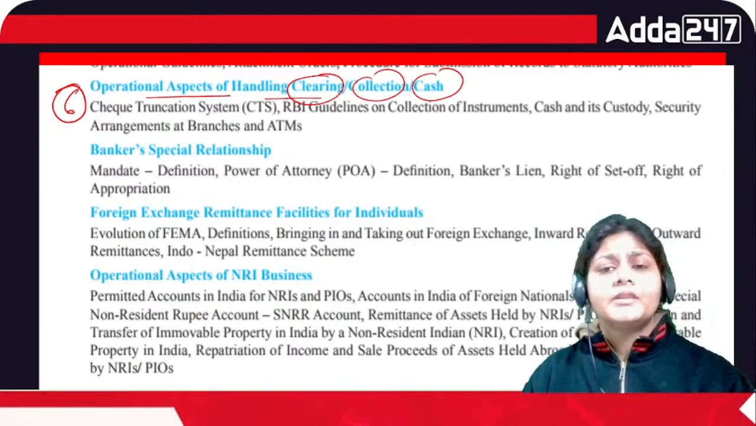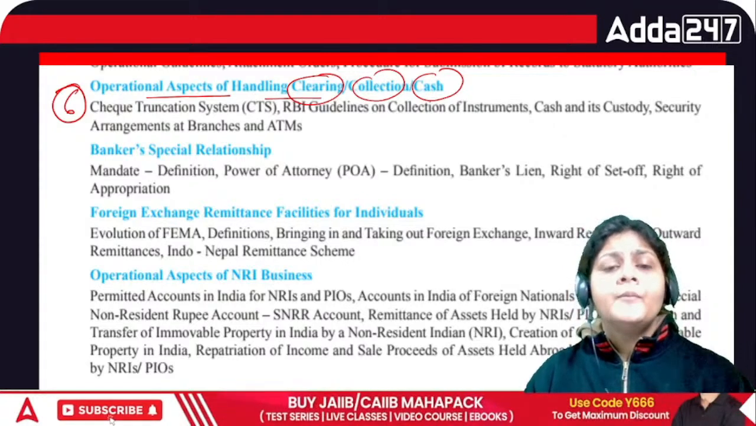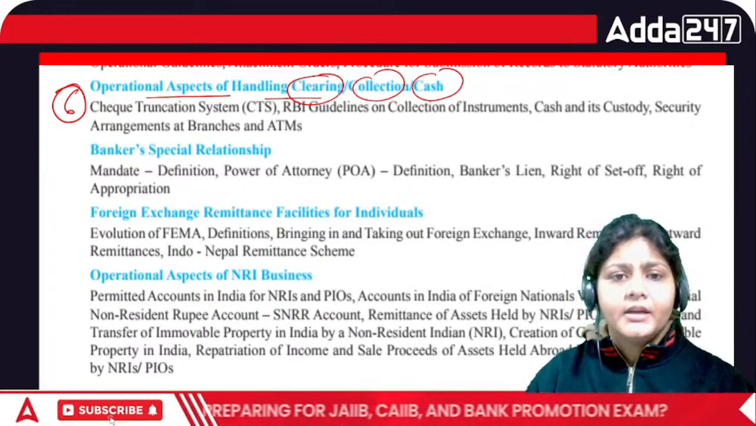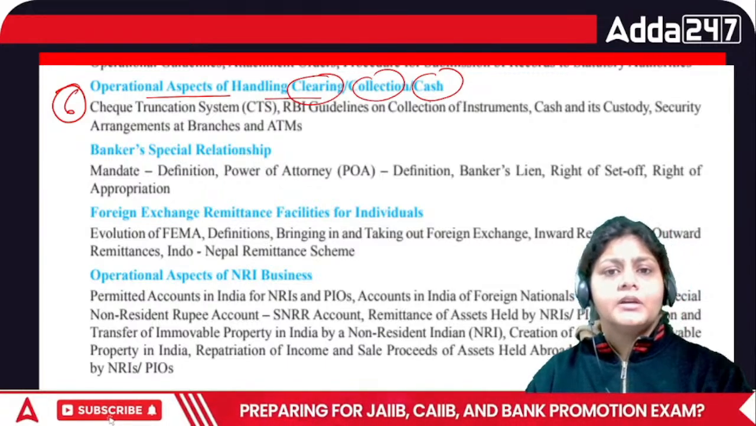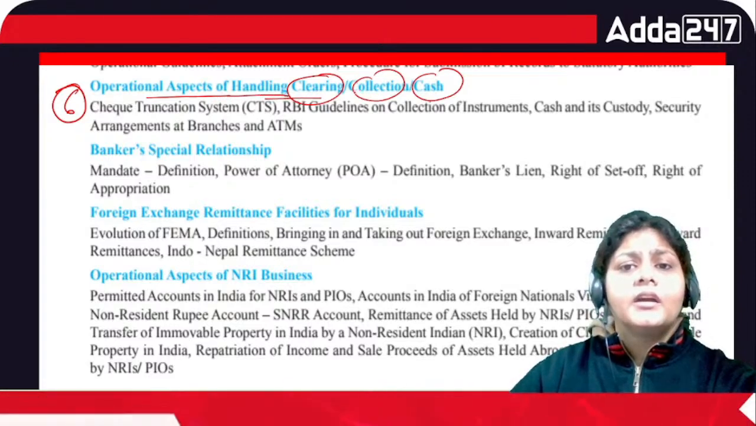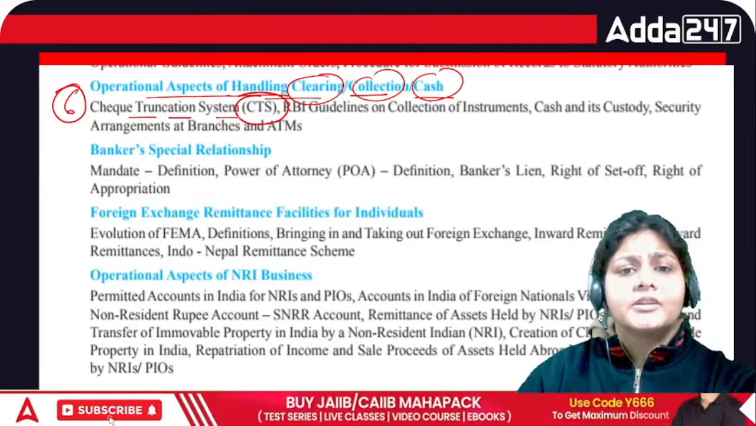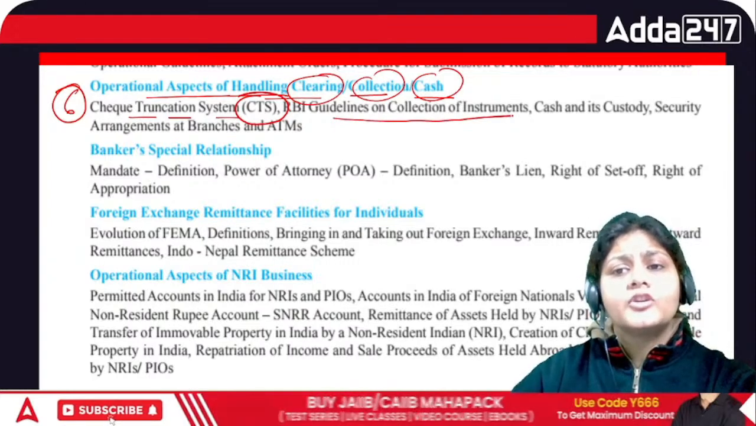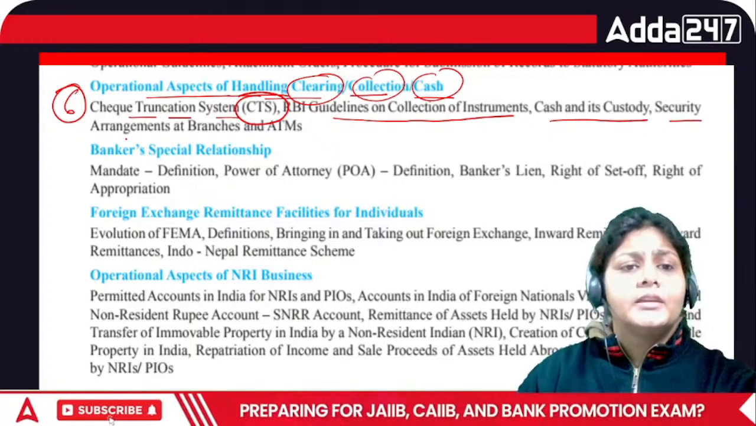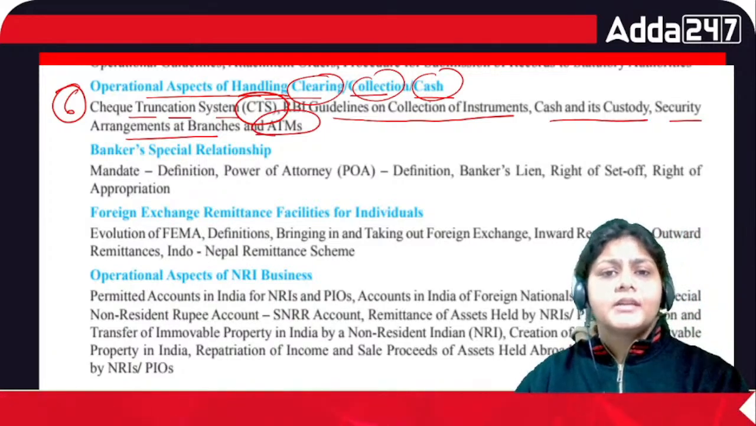So definitely this module is very important, approx 25 or 30 marks weightage it will have. Today I'm going to describe the syllabus of module A. Then we have chapter number 6 here, that is operational aspect of handling, clearing, collection and cash. So CTS, check truncation system, we have to cover, then RBI guideline on collection of instrument, then cash and its custody, then security arrangement at branches, and what exactly is the ATM, and what are the types of ATM.